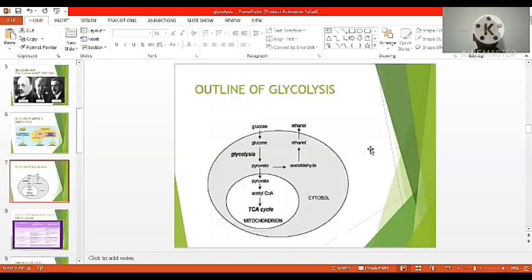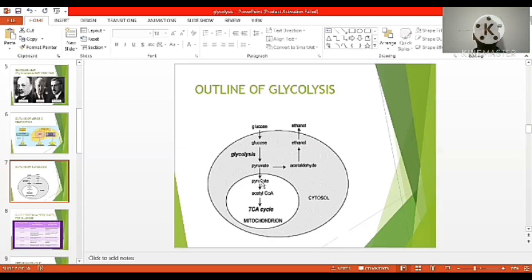This is the outline of glycolysis. Glucose enters the cell and undergoes the glycolysis pathway. It leads to pyruvate, which is immediately converted into acetyl-CoA. That acetyl-CoA enters the TCA cycle, where it condenses with oxaloacetic acid, and finally the outcome of the TCA cycle is FADH2, NADH, and GTP.